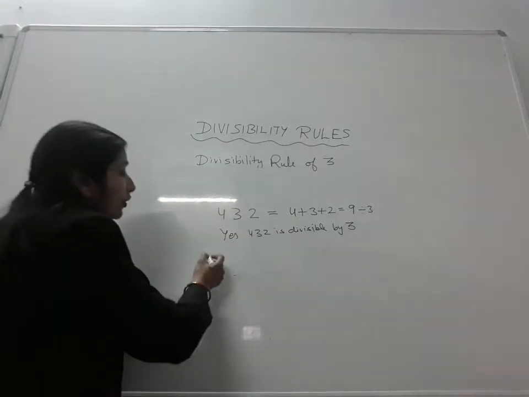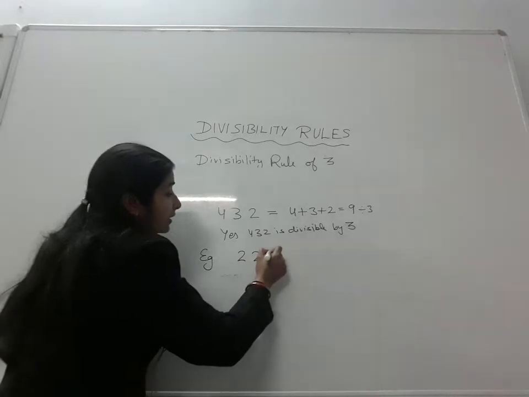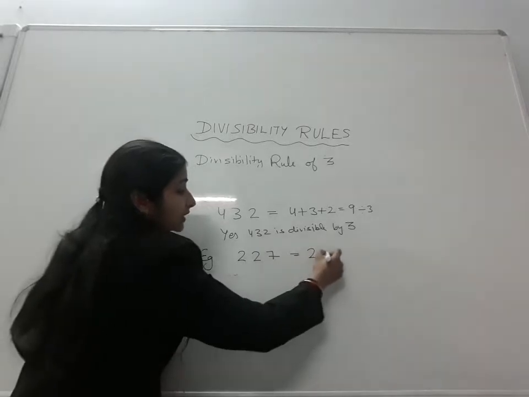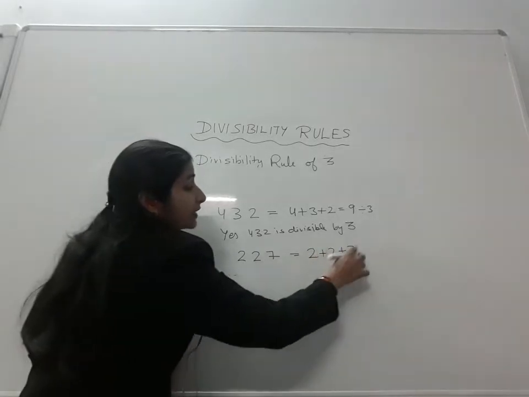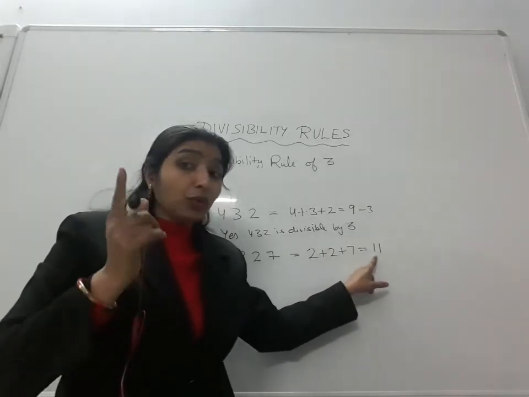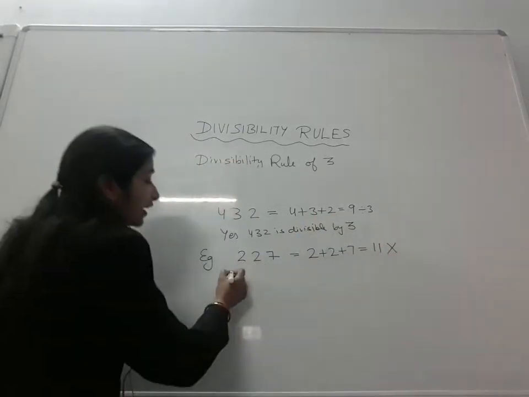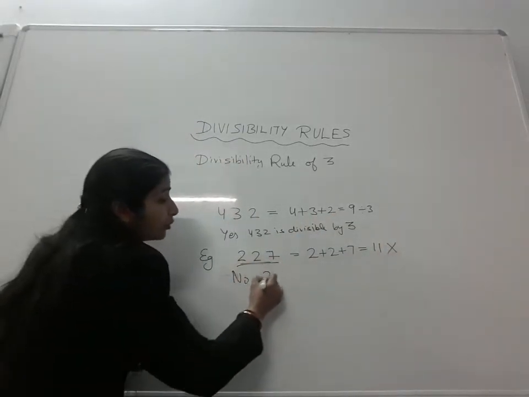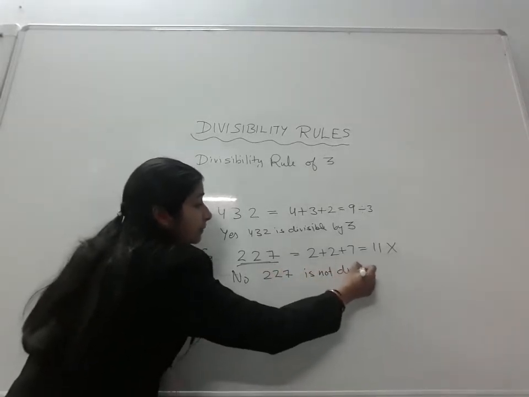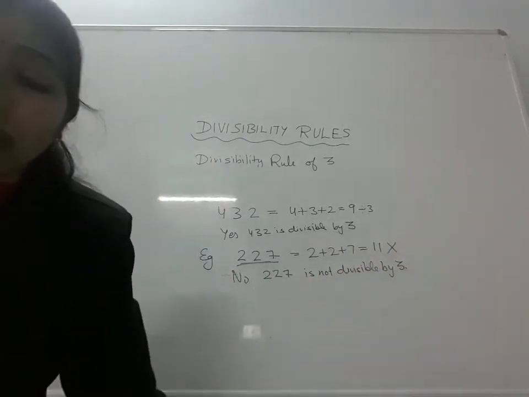One more example, if I take 227. First step, add all the digits. 2 plus 2 is 4, 4 plus 7 is 11. Now, is 11 divisible by 3? No, 11 will not come in the 3 table. So it is not divisible by 3. So we can say no, this number 227 is not divisible by 3.